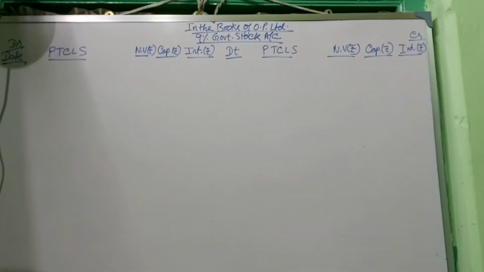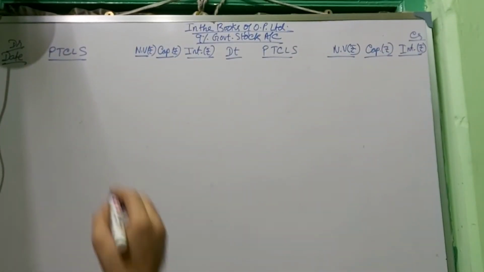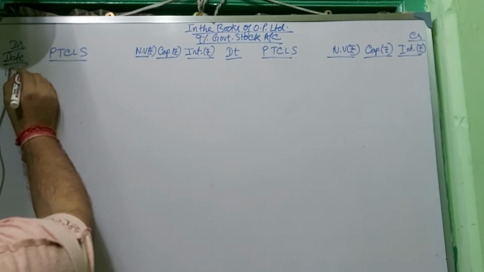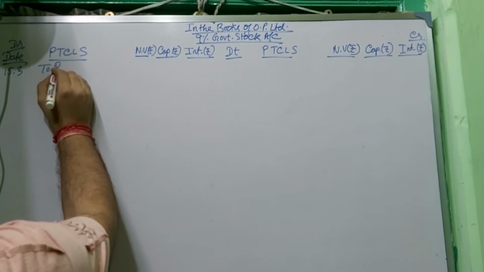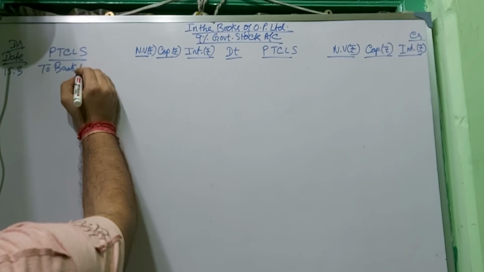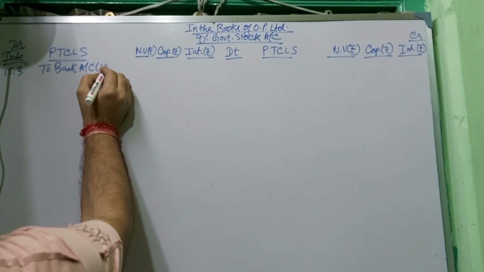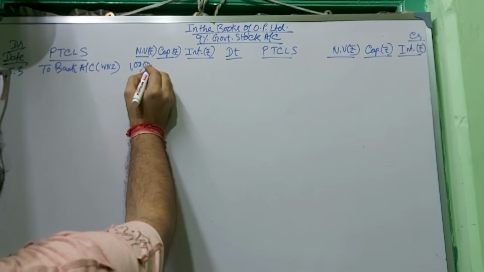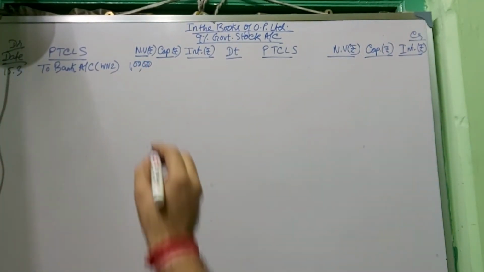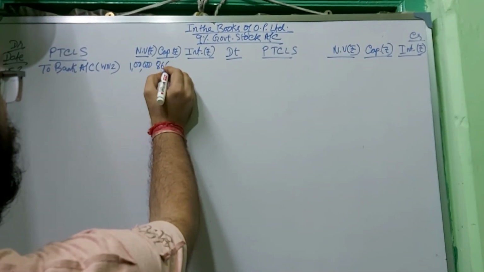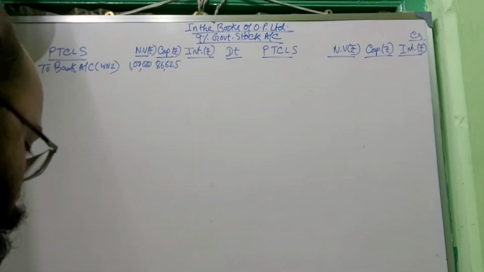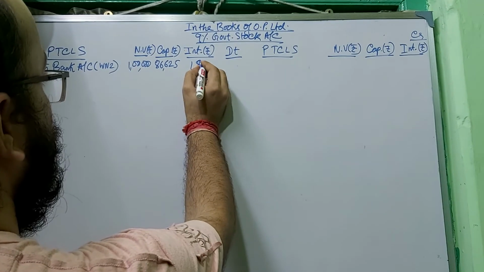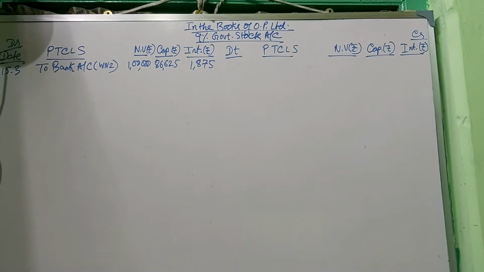First, stock has been purchased on 15 March. So 15 March, to bank account, from working note 2, nominal value is 1 lakh, capital value will be 86,625, and interest you have computed 1,875. Okay.